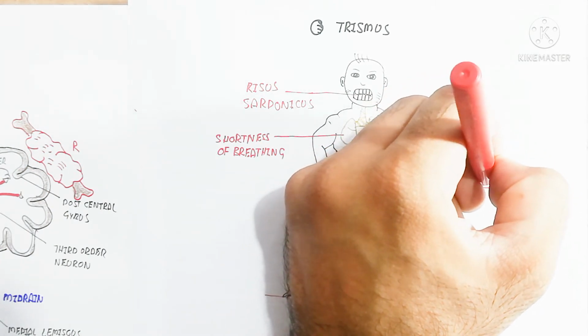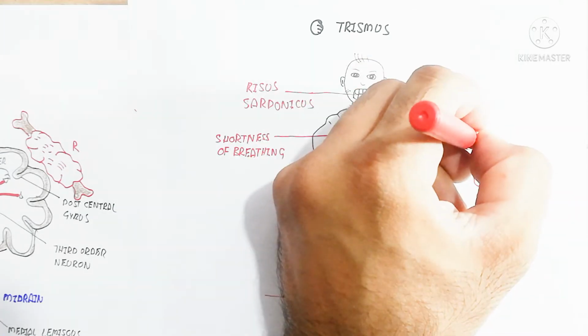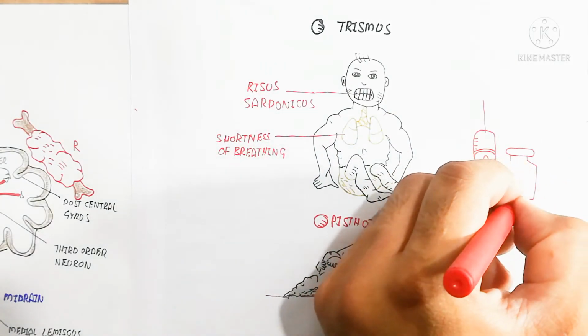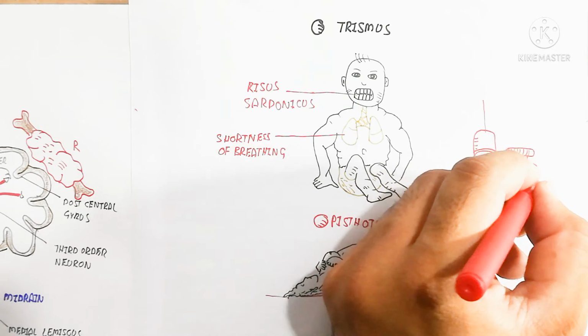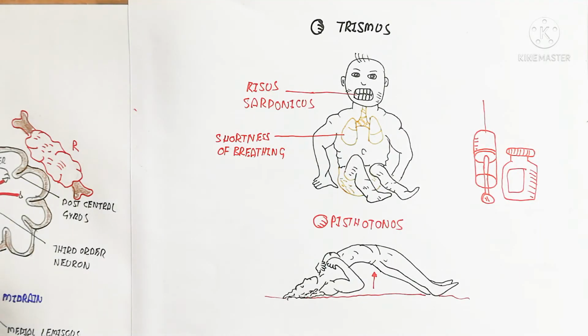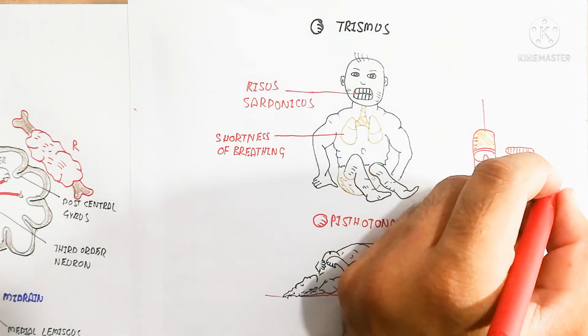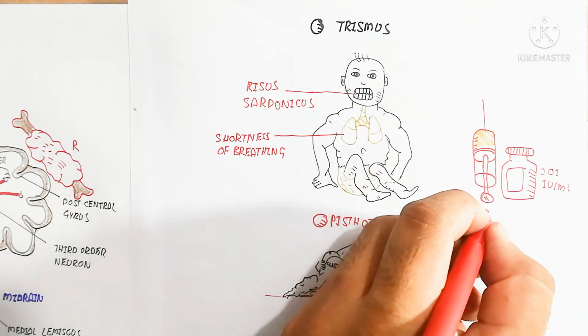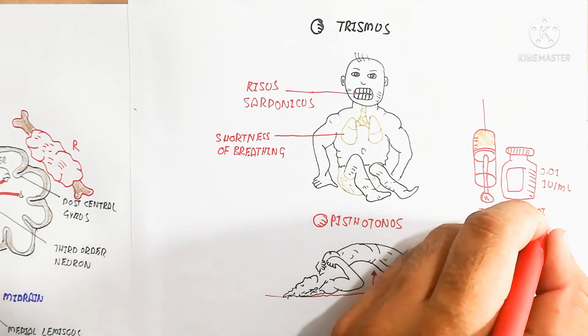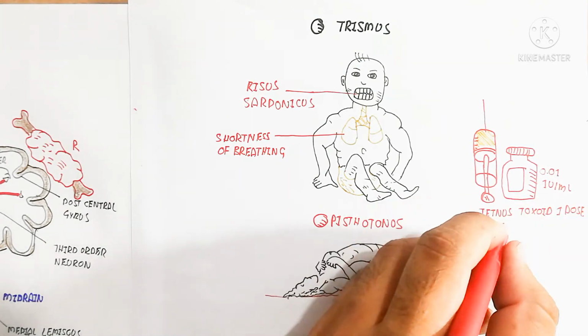So that is an important thing. On the other hand, the tetanus toxoid vaccine is used, with one dose of tetanus toxoid, and tetanus immunoglobulin is used, which is given every 10 years for prevention of that disease.